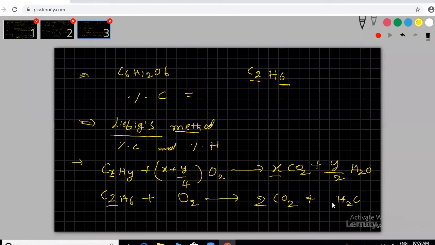Array 6, so 3, Y by 2. How many oxygens do we need to get here? Anyone? X is 2. 2 plus 6 by 4.